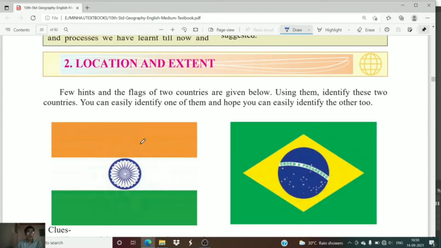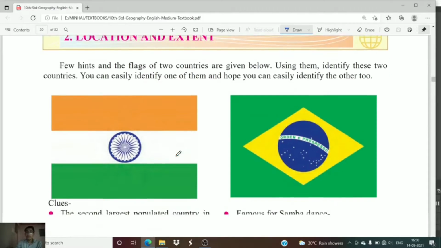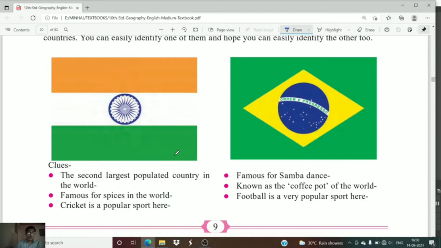On this page, you can see there are two pictures given. These two pictures are the national flags of both the countries. This is the national flag of our own country, we all know that. And this particular picture is representing the national flag of Brazil. To identify those two flags, some clues are also given.